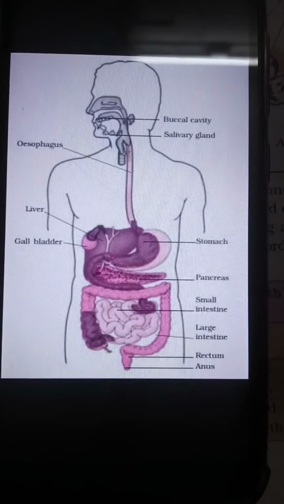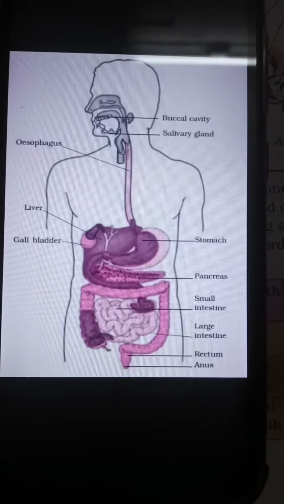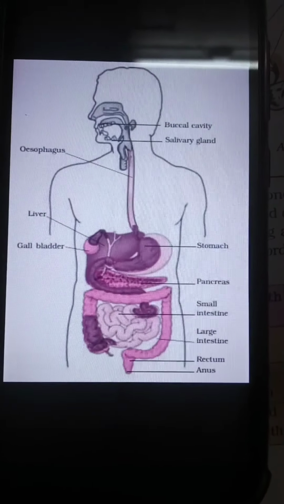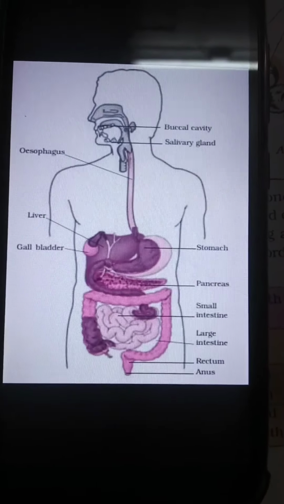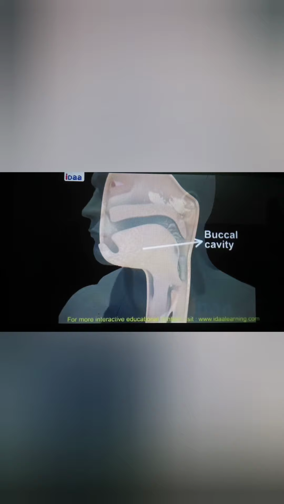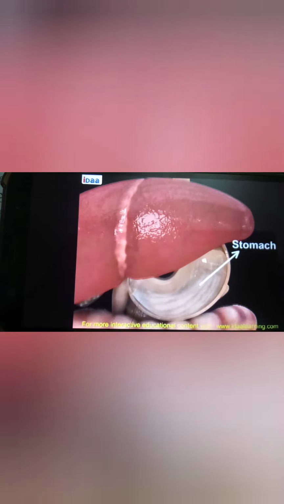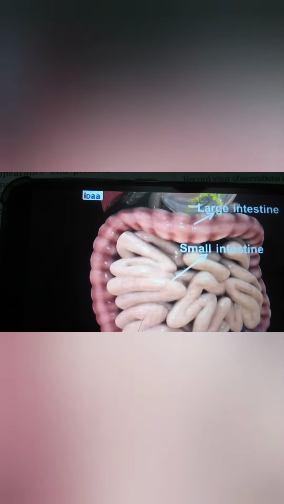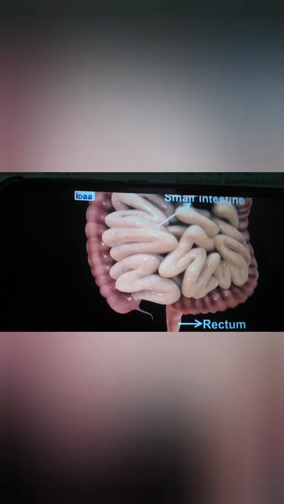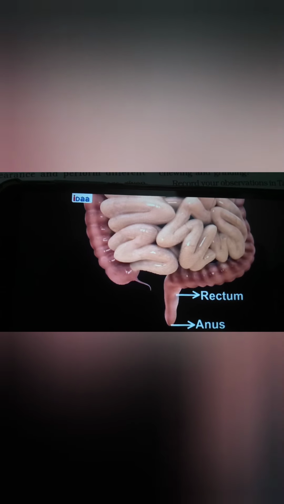The digestive tract and the associated glands together constitute the digestive system. So you can see how the digestive system works. That is the esophagus, then the food goes to the stomach, then the small intestine, then the large intestine, then the rectum and the anus.